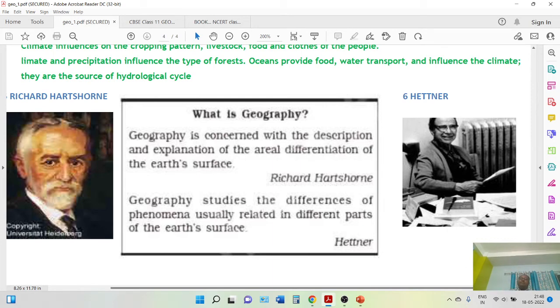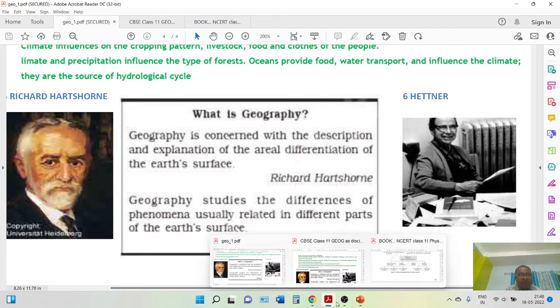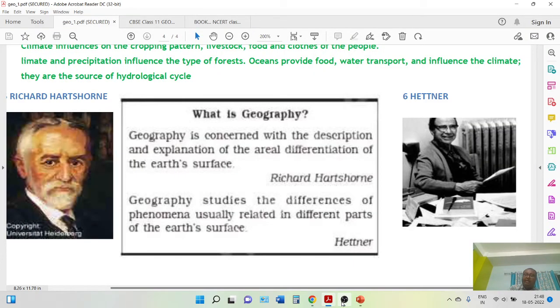So I hope this chapter is more or less clear. You have understood the core philosophy of geography, and the applicability also. So geography is not merely a theory. Please take it into consideration. Geography is not merely a theory. Whatever we are learning here, all the things have a practical approach, because geography deals with reality, and we have a responsibility also regarding our future, so we can suggest some policies through our explanation and interpretation.